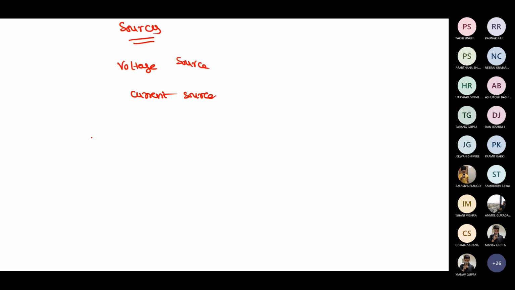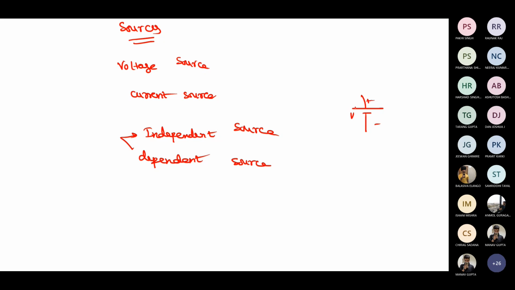You also have two different types, like independent source and dependent source. Independent as well as dependent source types. For example, if I'm going to put a voltage source like this, plus and minus V, I will represent it like this. For current flowing through it, I'll put an arrow here. Current I used to represent with an arrow. This is the current source. This is the voltage source for me.